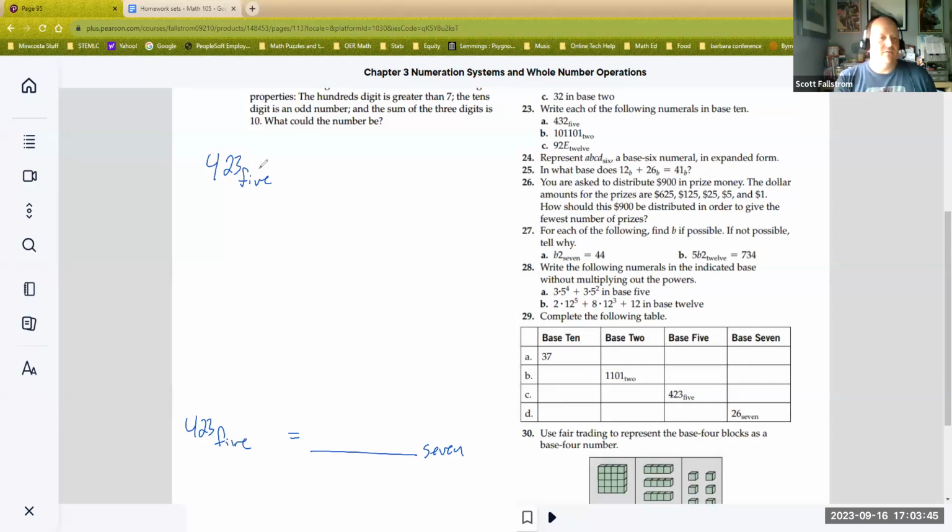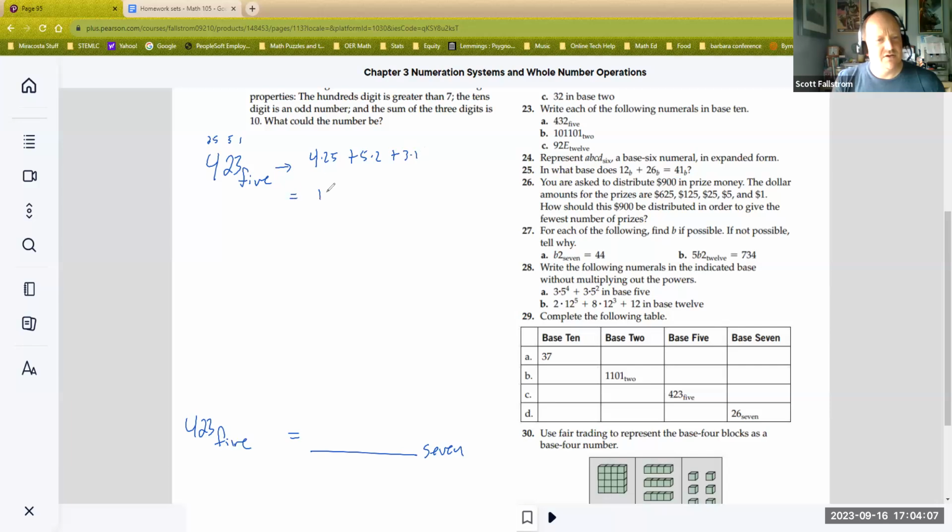Okay, the problem is I don't know how to do that directly. So what we're going to do first, we're going to put it back into something we know a little bit more with, and that is base 10. So 4 groups of, this is 1s, these are 5s, and these are 25. So 4 groups of 25 plus 2 groups of 5 plus 3 groups of 1.